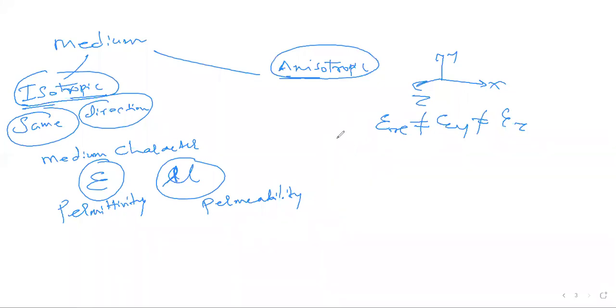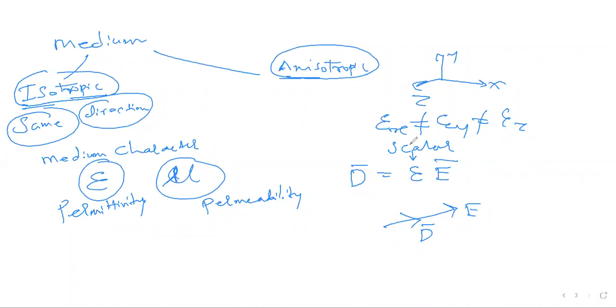Okay. Now when we say D bar is epsilon E bar, what does this mean? That means if your vector is E bar, my D bar is also in the same direction, right? Because epsilon is a scalar.